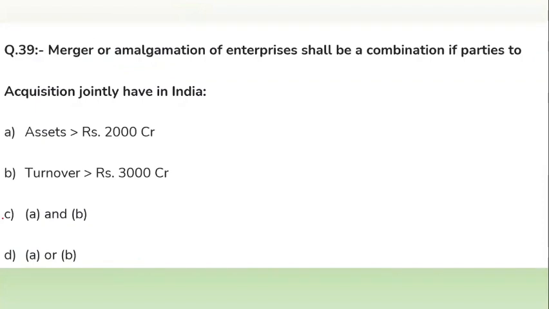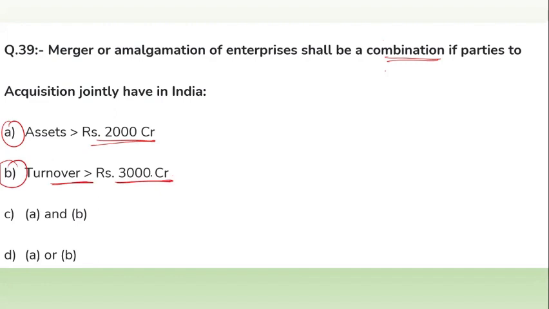Now question number 39. Merger or amalgamation of enterprises shall be a combination if the parties to the acquisition jointly have in India assets of more than 2000 crore and turnover of more than 30,000 crore.